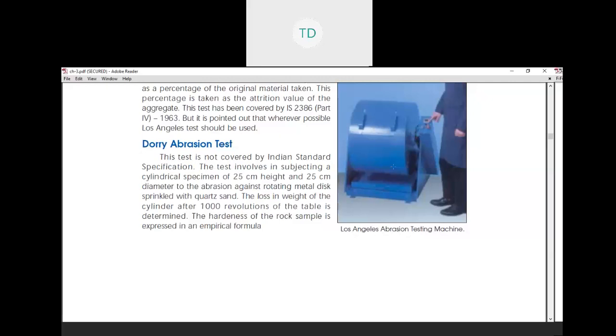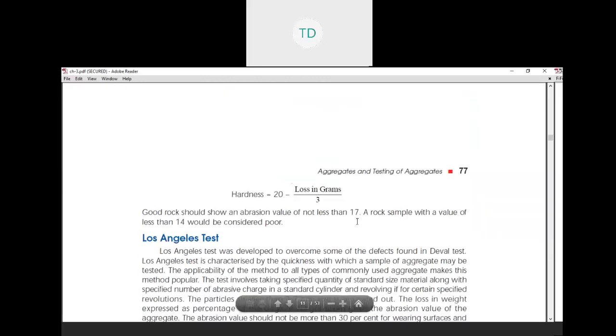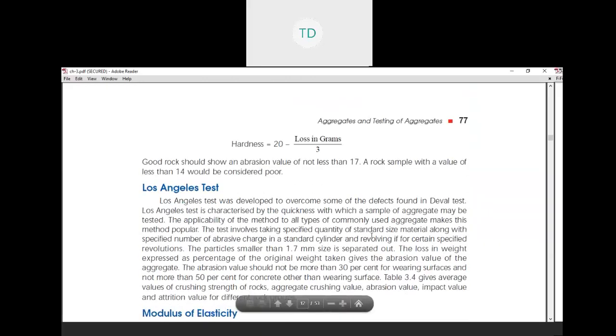The loss in weight of the cylinder after 1000 revolutions of the table is determined. The hardness of the rock sample is expressed in an empirical formula: hardness is equal to 20 minus loss in grams divided by 3. A good rock should have a hardness of not less than 17. A rock sample with a value of less than 14 would be considered as poor.